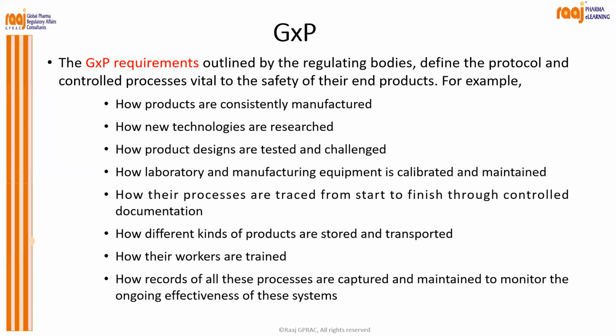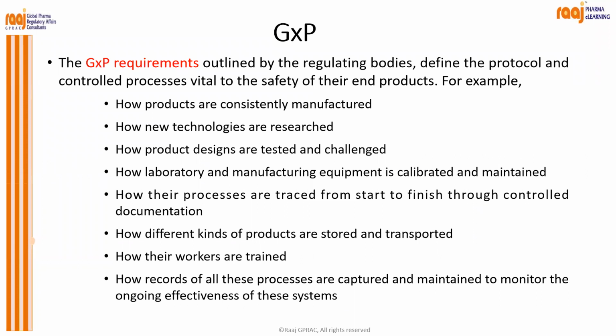So these GXP requirements outlined by the regulating bodies define the protocols and the control processes which are vital to the safety of their end products. Wherever you go, quality, safety, efficacy, these are the three important parameters which we have to follow when we manufacture either API, formulation, medical device or any kind of product, which should be safe. Safety is a major concern which we have to really look into.